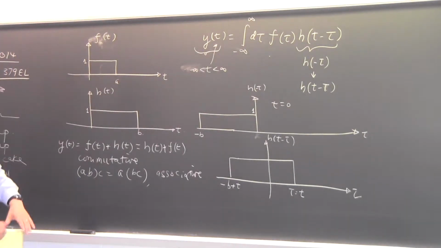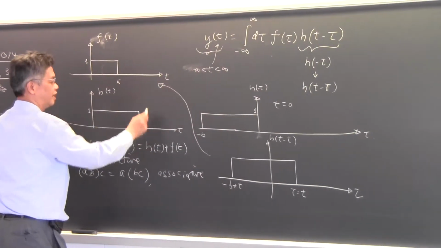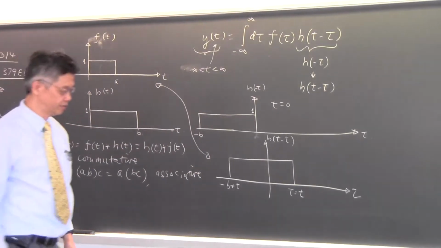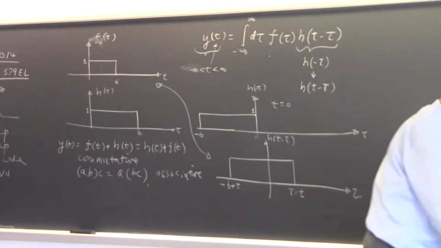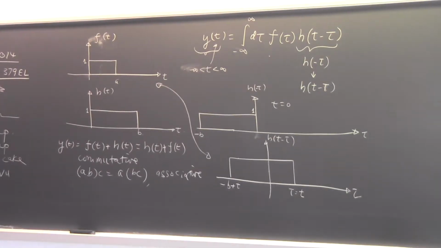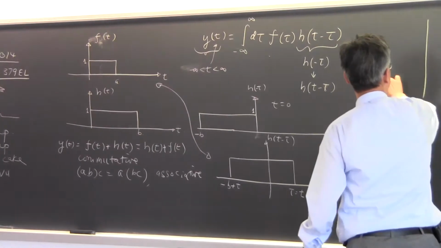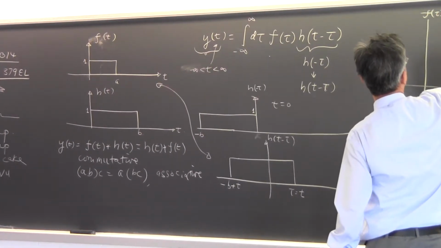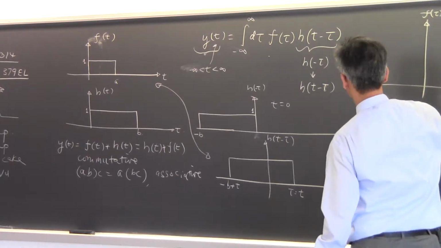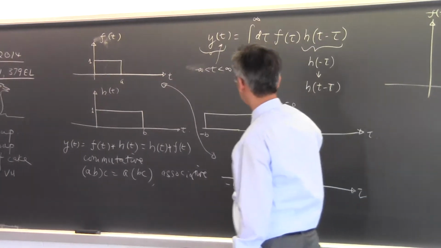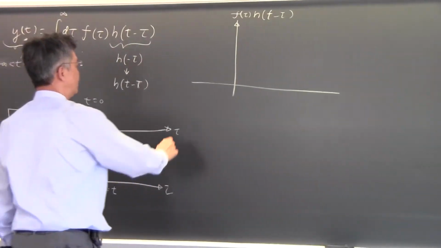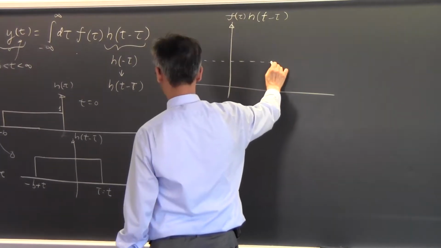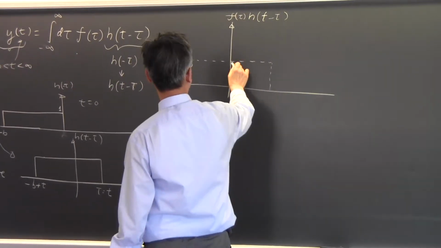So the next thing you do is to multiply this with that picture over there and integrate, and find the overlap. When you multiply, you do the overlap integral. So if you have f of tau multiplied by h of t minus tau, it will look something like this. You can see that the overlap only, and then the other one is just like that.